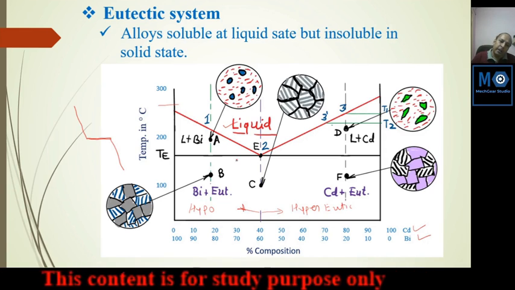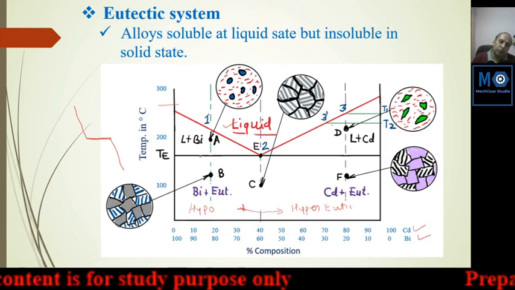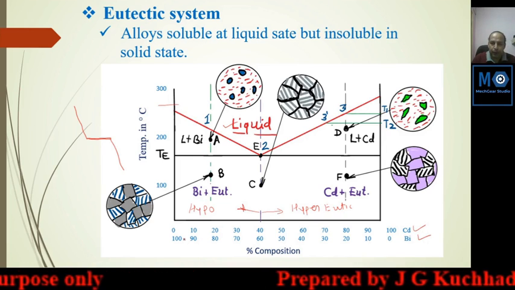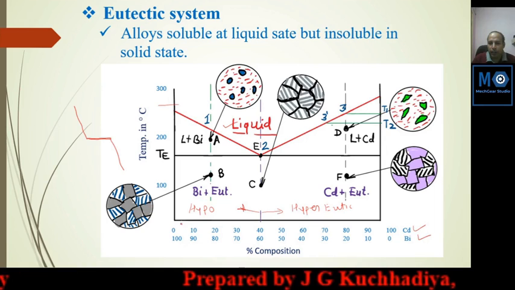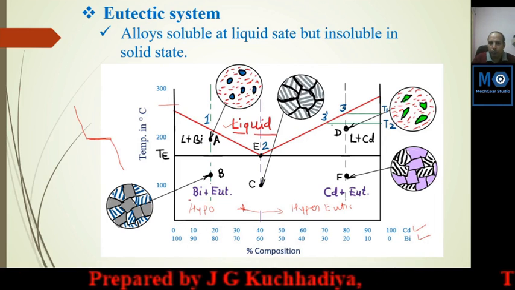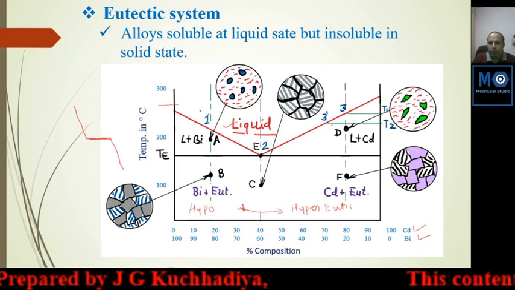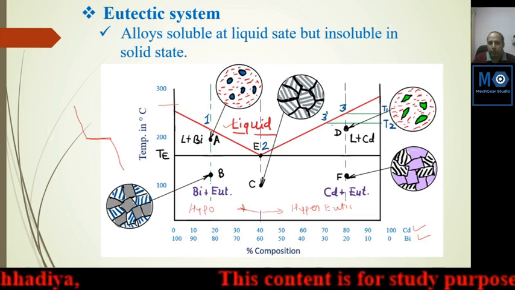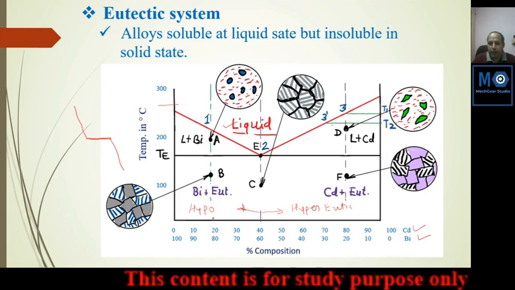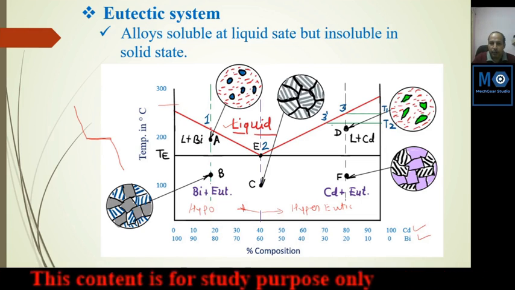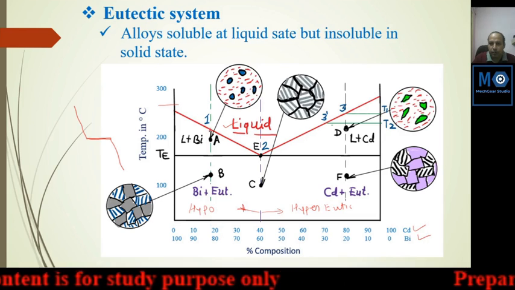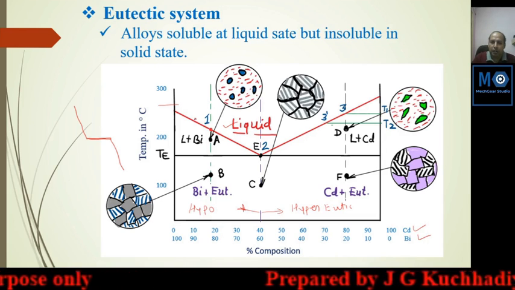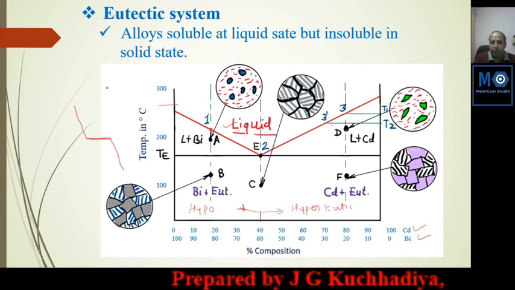And on both sides, the major constituent starts solidification first. Here bismuth is higher in amount and cadmium is lower. So in this region, when solidification starts, bismuth will solidify first. Suppose we consider this composition, 20-80%. Here at point 1, solidification of bismuth will start. Here the dendrite starts. How does a dendrite start? We discussed it in the last lecture.